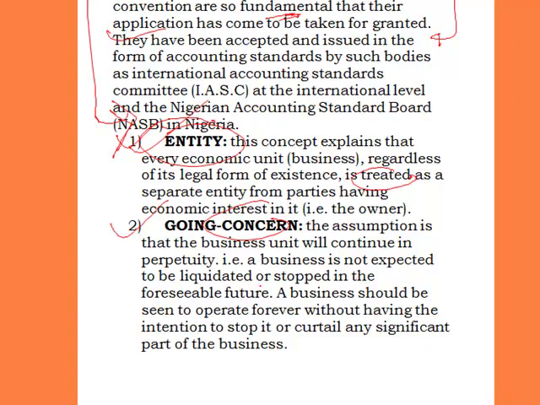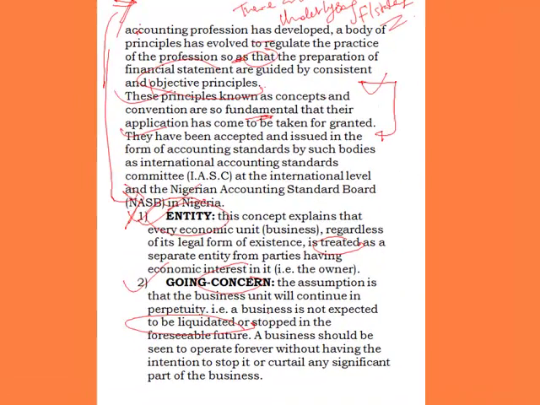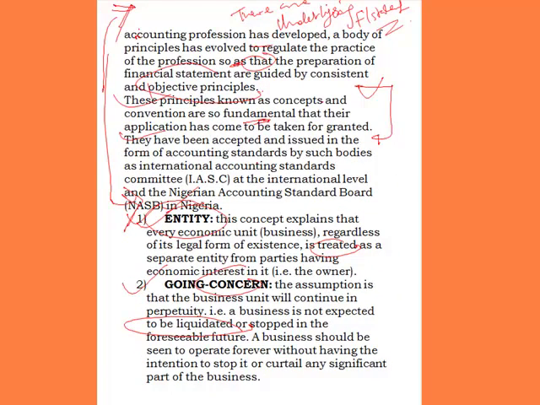So it means, as an owner of a business, you should not have the intention of stopping the business in the foreseeable future. So going concern is just saying that a business concern should continue to be in existence forever, without the owner of the business having the intention of stopping the business or curtailing any significant part of the business. That is what going concern is telling us.